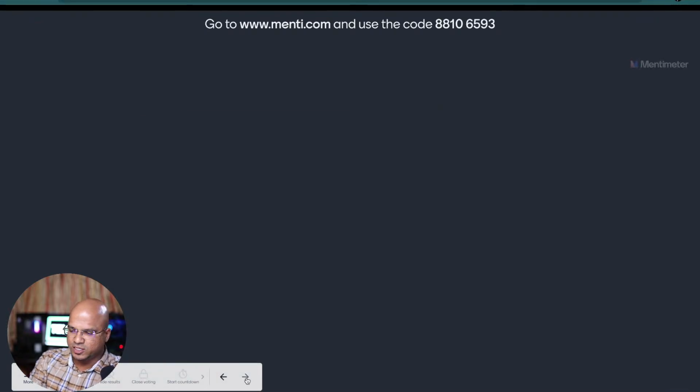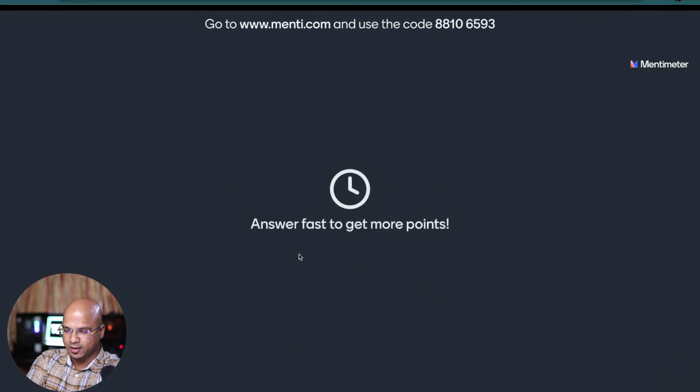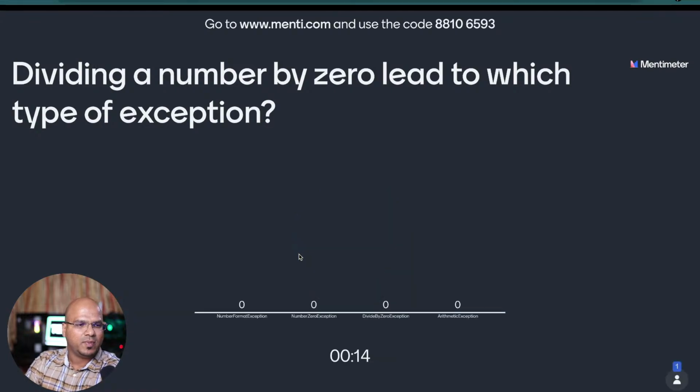Okay, let's go for the next question, everyone. The 14th question coming on your screen. And here we go. If you get confused with the option, select the nearest one. Dividing a number by 0 leads to which type of exception? The font is very small. Let me just read it here. Is it number format exception? Is it number 0 exception? Is it divide by 0 exception? Is it arithmetic exception?